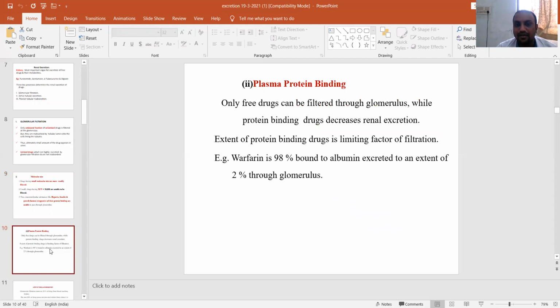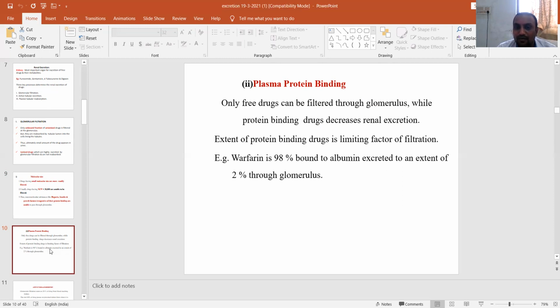And plasma protein binding. Only the free drug can be filtered through the glomerulus, whereas drugs that are bound to plasma proteins temporarily act as a drug reservoir. Only the free form is involved in drug action. Protein binding of a drug decreases renal excretion, so the extent of protein binding limits the fraction available for filtration.